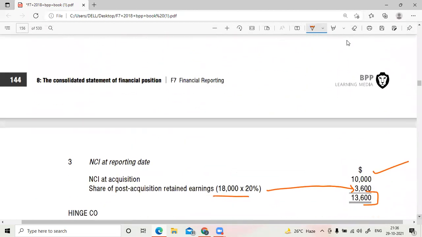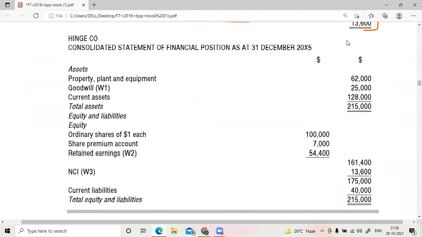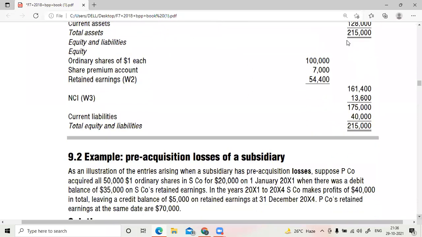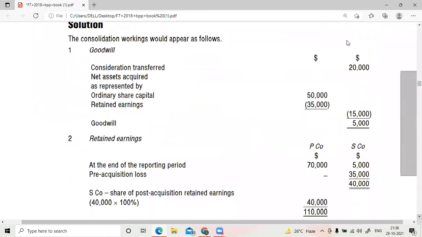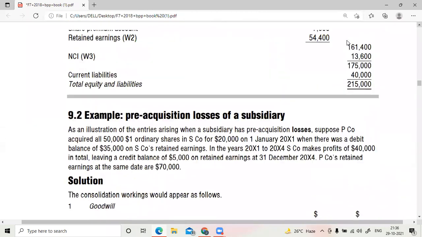Now the consolidation part is upon you, correct? So will you do that? Yes. Come on, finish that. Fast.